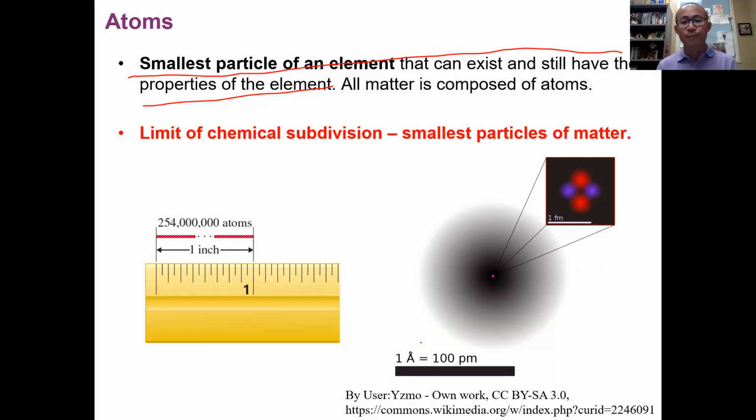The size of an atom is about 1 angstrom, basically around 100 picometers. You would need around 254 million atoms lined together to get 1 inch. That just gives an idea of how small an atom is, but these are the building blocks for matter. Even we human beings are made of atoms: carbon atoms, hydrogen atoms, oxygen atoms, nitrogen atoms, phosphorus atoms, and so on.